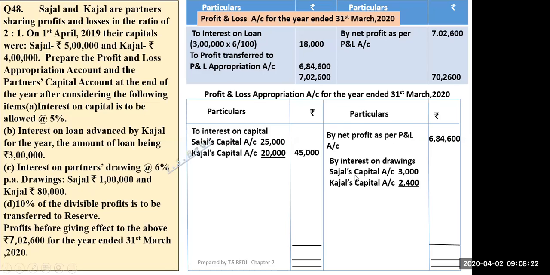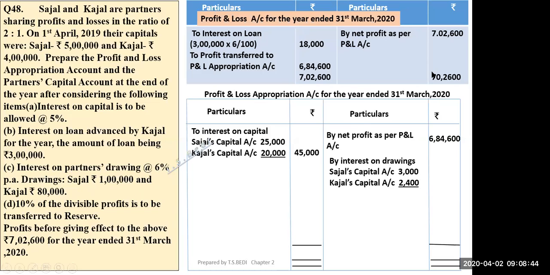To buy Sajal's capital 3,000, Kajal's capital 2,400. If anyone can tell me how this 3,000 came. Interest on drawings is given, 6% of 1 lakh comes to 6,000. Why have I taken 3,000?